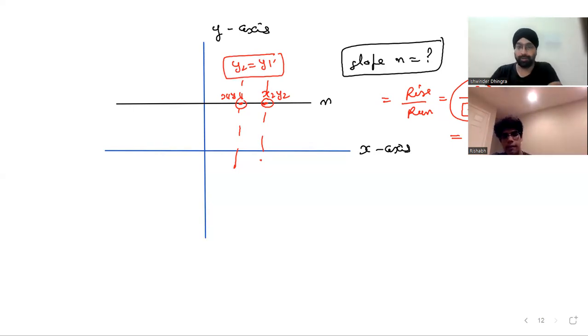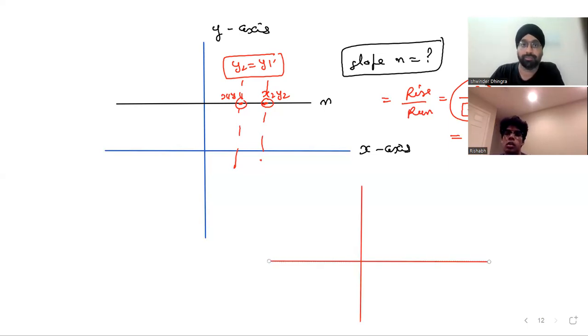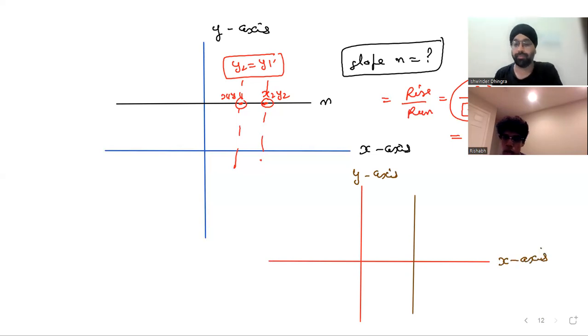Great. Now, a very intuitive question once again. Try to answer it. Let's suppose we have a line like this. What is the slope of this line? You have done everything in your school. Let's say this line is A. What is the slope of line A?